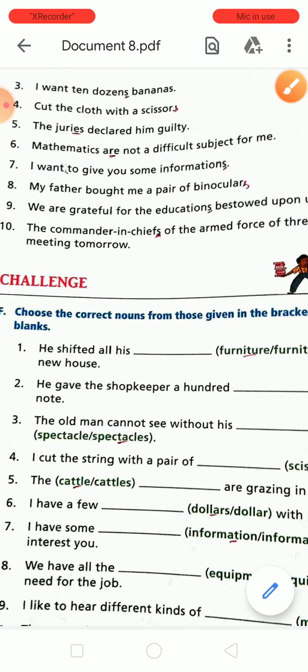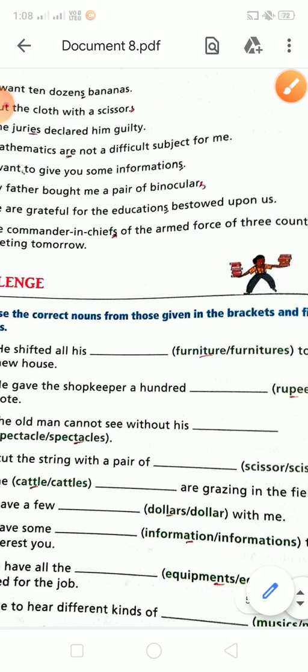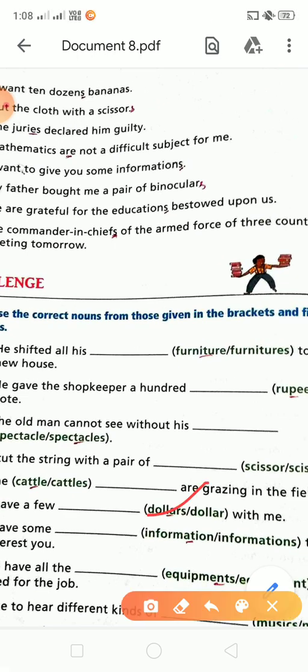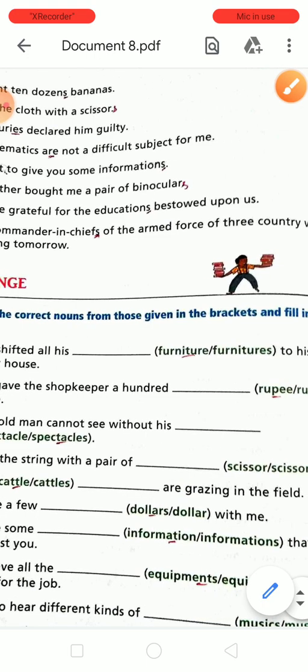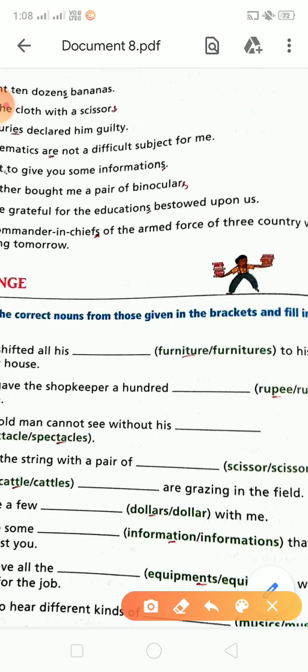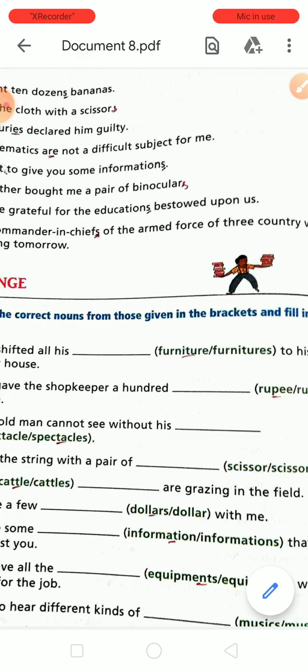Next is I have a few. What kind of few dollars? We can count them, so it will be the plural, a few dollars. So next is I have some information, always used in a singular form, so you will write here information. Okay, do not add S, because if we add S to information, then its sense will be changed.